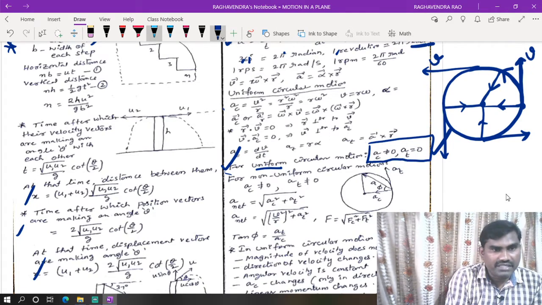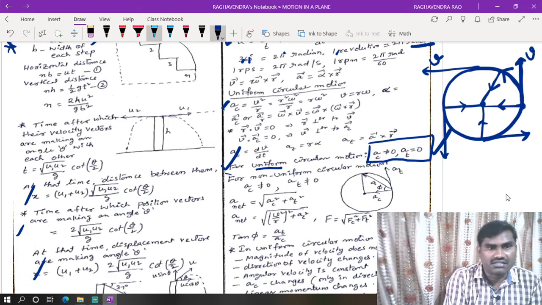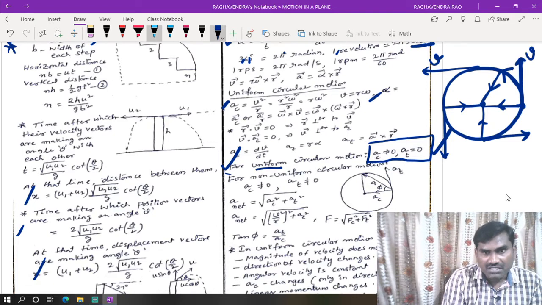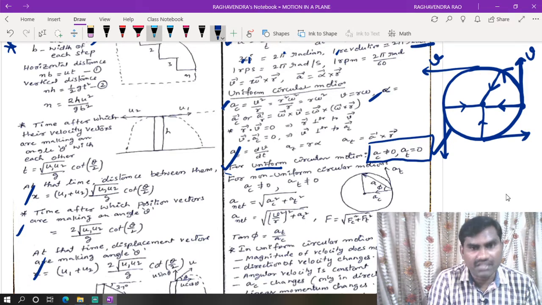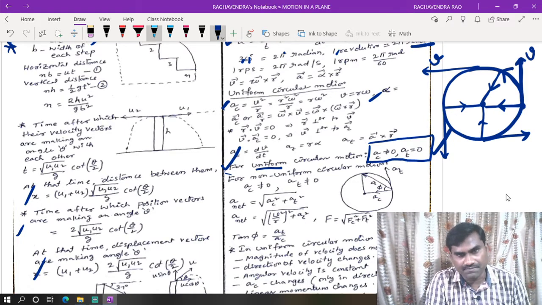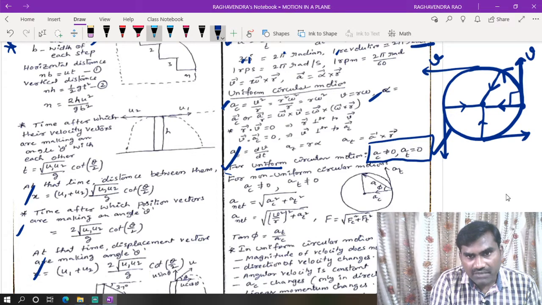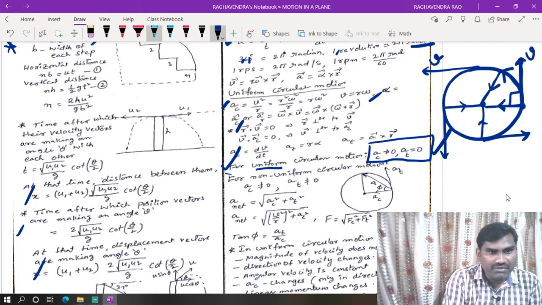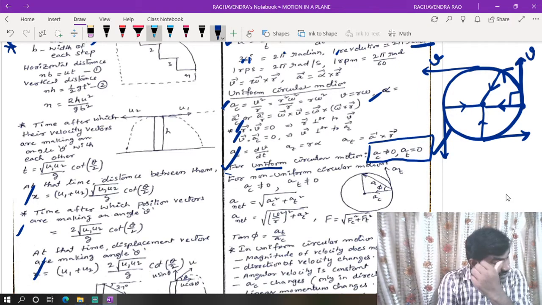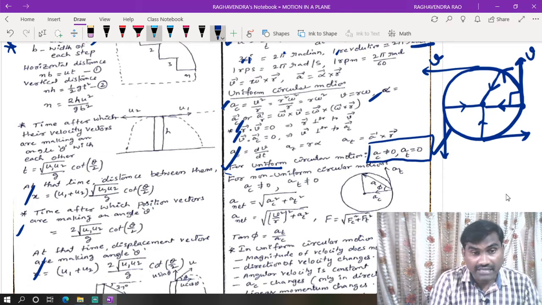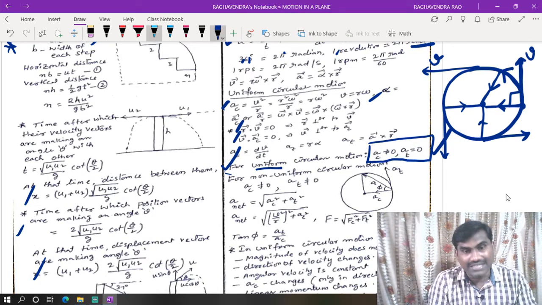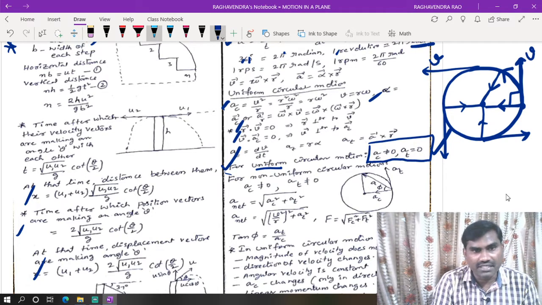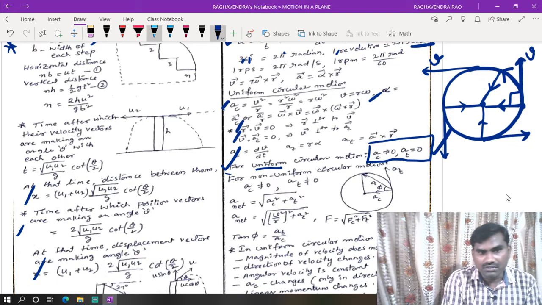Centripetal acceleration is equal to v square by r. Now this is the velocity vector, and this we can take as the radius vector, inward or outward, whatever it is. The angle between these two vectors is 90 degrees, so r bar dot v bar is equal to 0, and v bar dot ac bar is also equal to 0, because centripetal acceleration always acts toward the center of the circle. So both are perpendicular to each other.